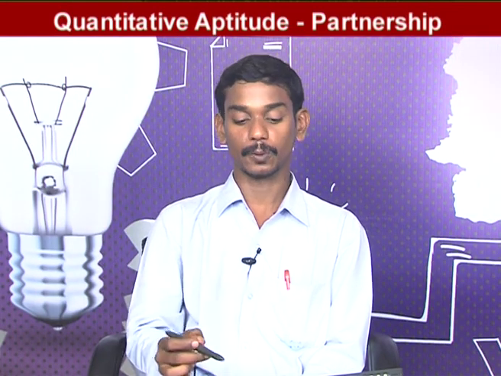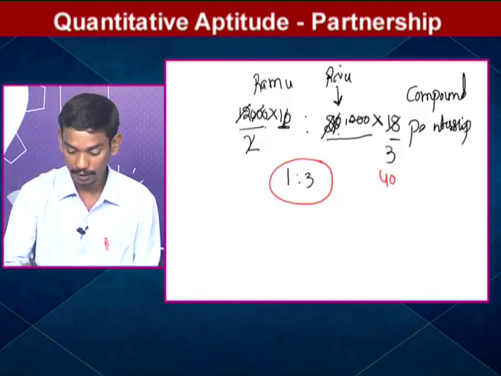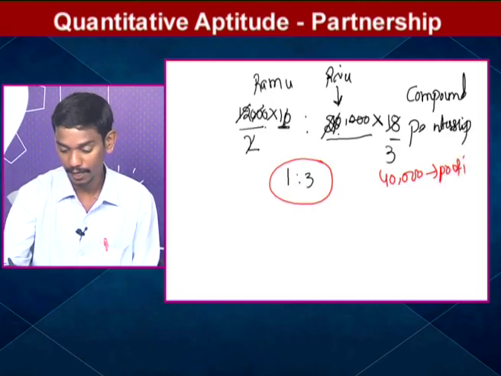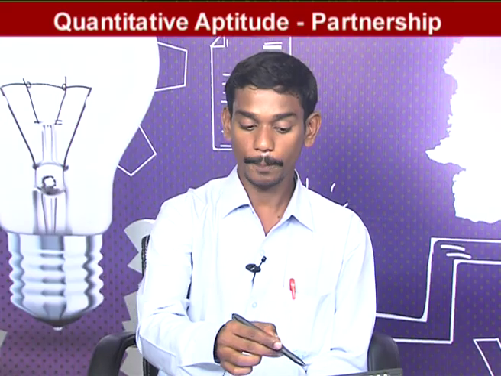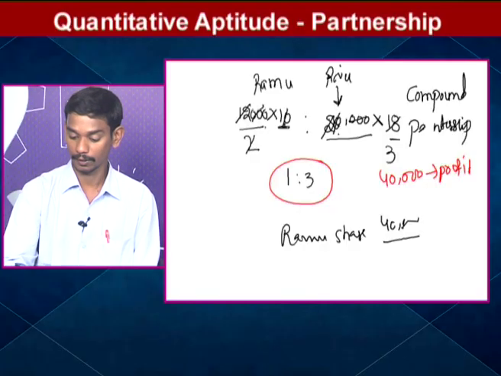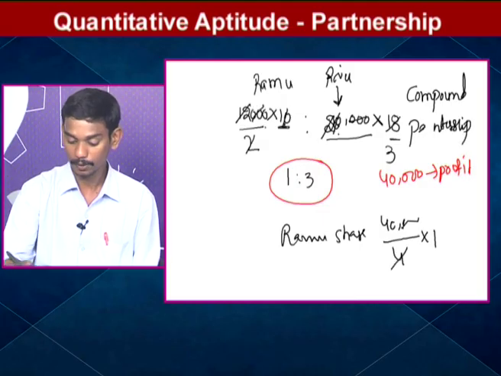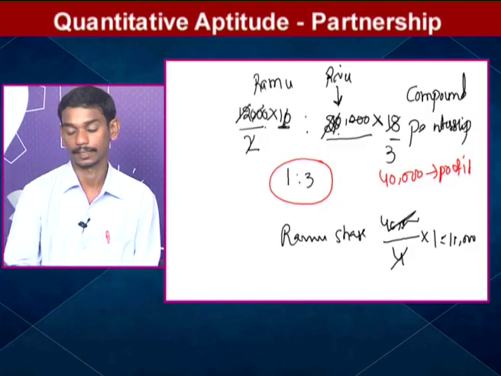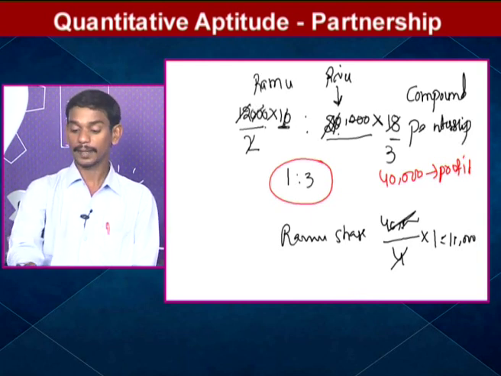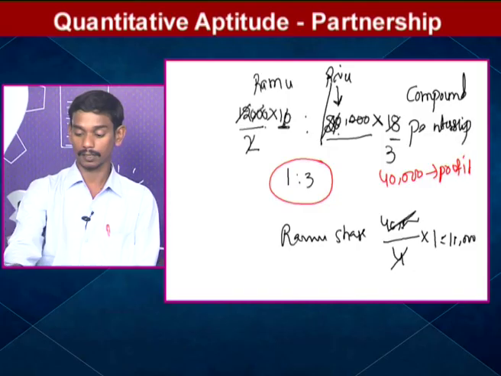The profit will be distributed between Ramu and Raju in the ratio of 1:3. What is the profit here? 40,000. This is the profit at the end of the 1.5 years. Okay, what is Ramu's part of the total profit? See, Ramu's share in the profit: 40,000 divided into 4 equal parts, 1 plus 3, 1 part belongs to Ramu, 10,000. So in this total profit of 40,000, Ramu's share is 10,000. The remaining 30,000 is Raju's share.